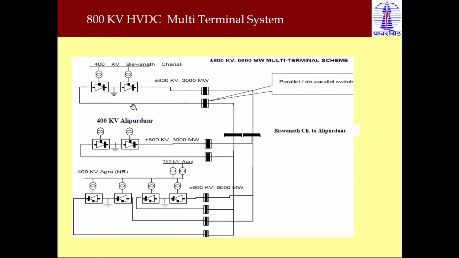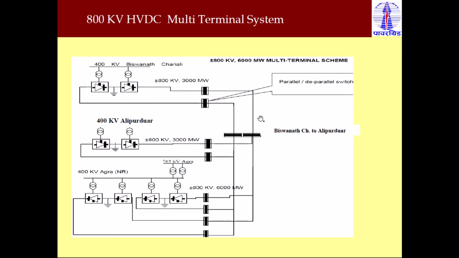And you can see the single line diagram of this multi-terminal system. Here you can see Biswanath at the Assam terminal, which acts as a rectifier. The 400 kV AC side is stepped up, rectified, and converted to DC plus or minus 800 kV, with a capacity of 3000 megawatt. Okay?